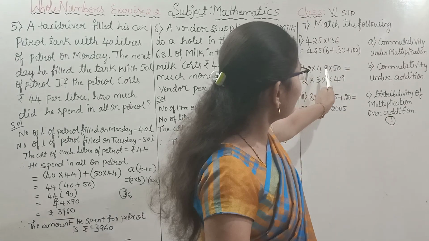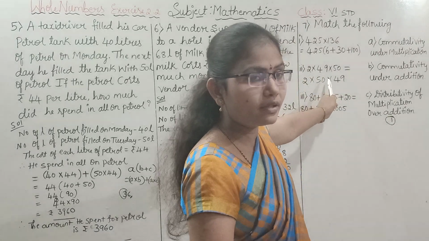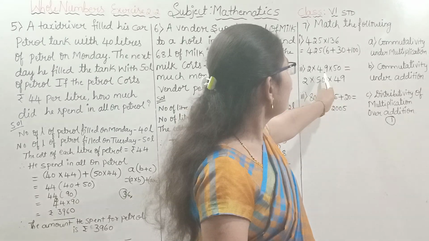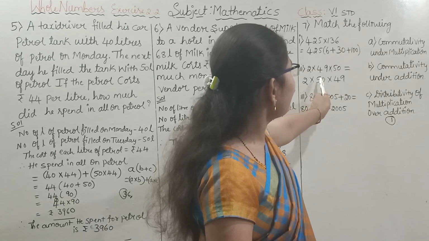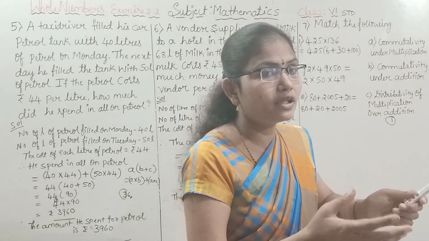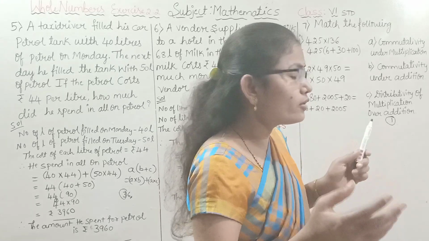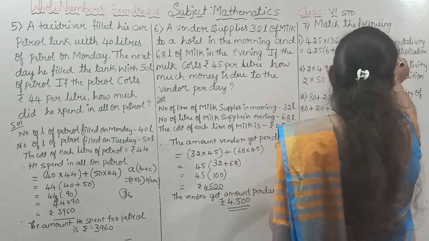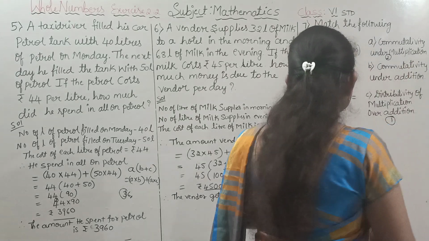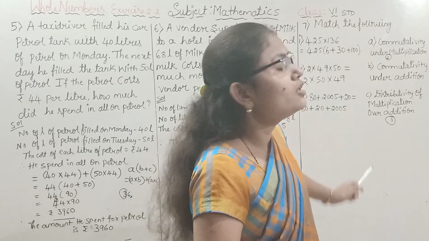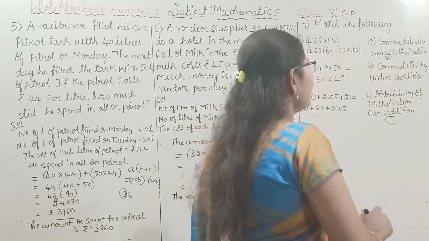Next, in the same way, 2 into 49 into 50. Can you identify which property we applied here? It is multiplication, so which property? Commutativity. If you multiply the given numbers in any order, you will get an equal product only. Then it is commutativity under multiplication. So that is the second one. The same way, the third one, can you guess? Yeah, it is very easy. It is commutativity under addition.